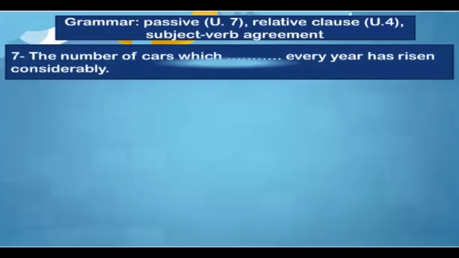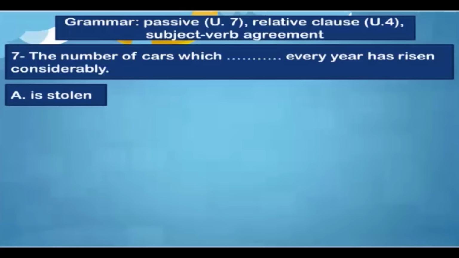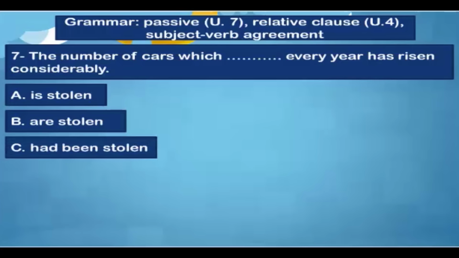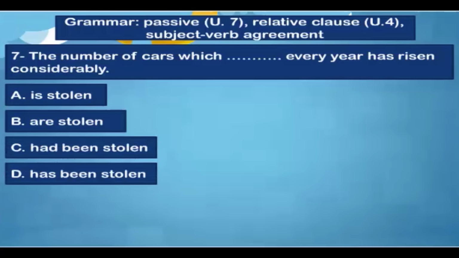That's very good. As for this sentence, it's a bit complicated because it's got a relative clause inside with the passive, and in addition there is a question of subject-verb agreement. The number of cars which are stolen every year has risen considerably. The number of cars which is stolen, or are stolen, or had been stolen, or has been stolen.